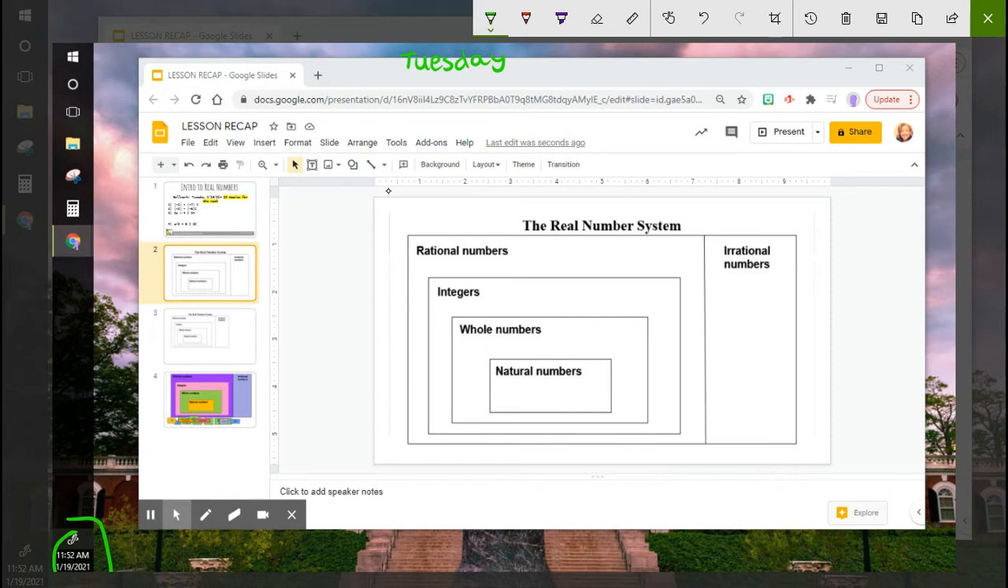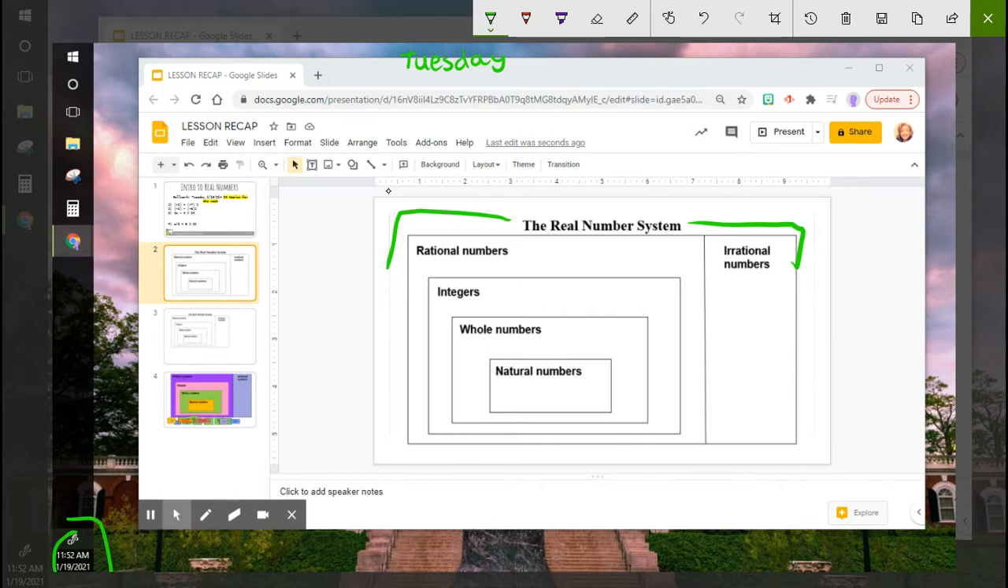So today we learned about the real number system, and there are unreal numbers, but everything under this section is a real number. So rational numbers and irrational numbers are real numbers. Okay, and we have 5 categories of numbers.